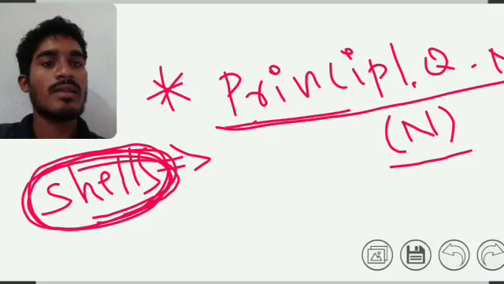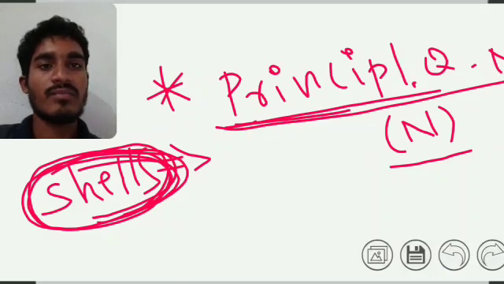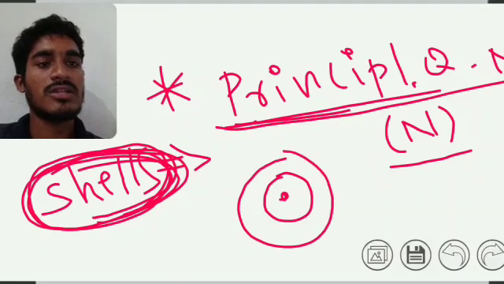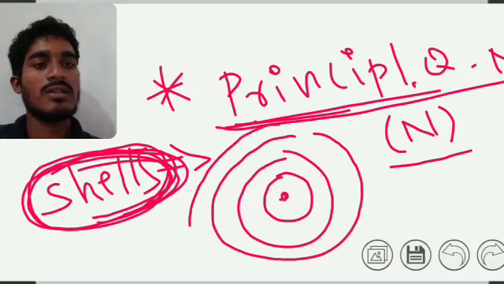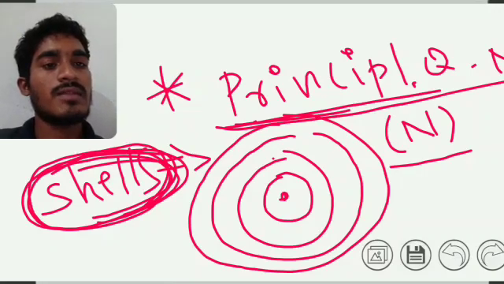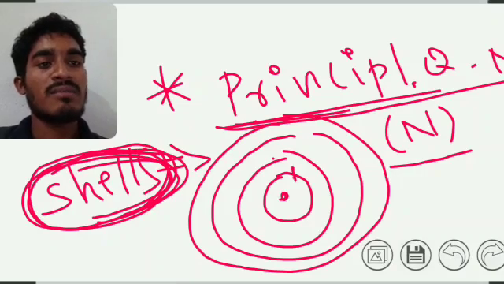In the shells we have some electrons, and their energies differ. So the principal quantum number tells us the energy differences within an atom. Suppose this is a nucleus covered by shells: the first shell K, then L shell, M shell, and N shell.